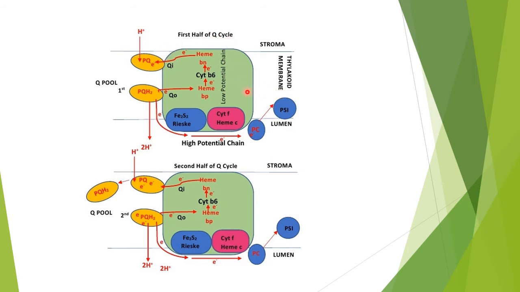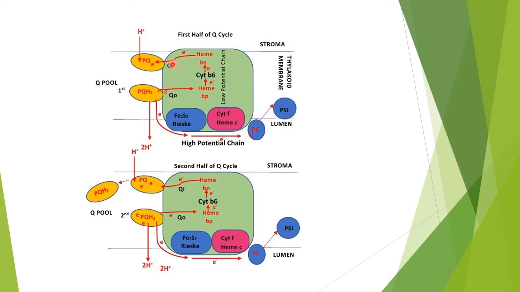This whole structure is the cytochrome b6f complex. Cytochrome b6 has two hemes, heme bP and heme bN. bP is towards the lumen side, the positive side. bN is towards the stroma side, which is the negative side.